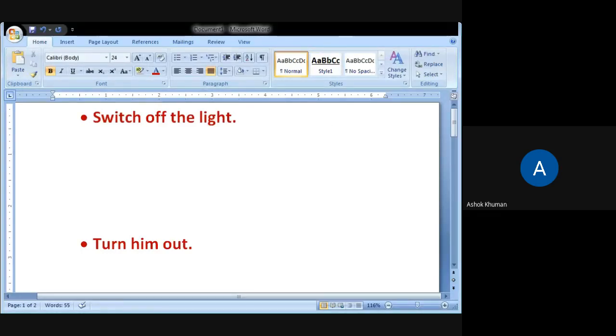Okay, so you can see the sentences now. Now answer me in your chat box. All of you are supposed to type in your chat box. Now convert these sentences. These are in the active form. Convert them into passive form. So whatever we have discussed up to now, their structure: let plus be plus V3, and should plus be plus V3. Now please apply those things to these sentences.